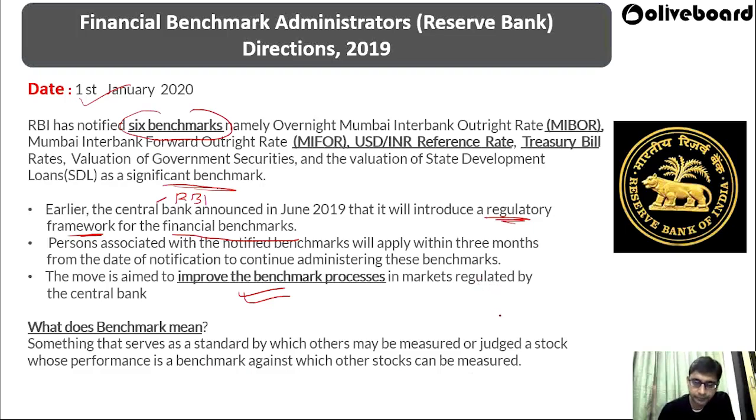That means if we say the quality of this product is good, now we have set one standard, this is called good. So above this, if you come with anything which is better than this, it will go up, and if you come with something below this, it will go down. So we have set up a standard, this is called benchmark.